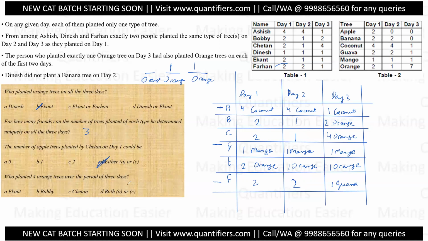Who planted 4 orange trees over the period of 3 days? Combined over 3 days, 4 oranges. This one has planted, and this one has planted. So both C and E, Chetan and Ika. So this completes our set.